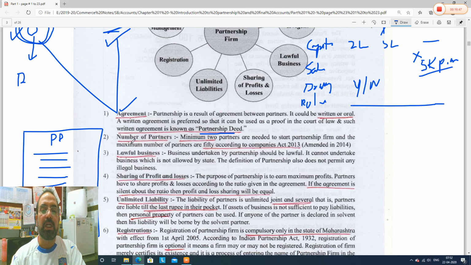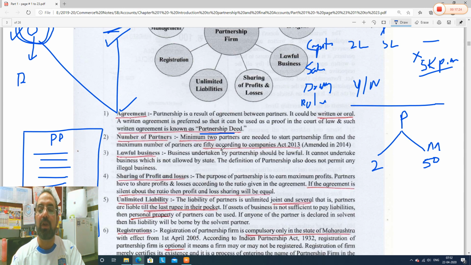Next, see guys, number of partners. In a partnership firm, what are the number of partners you can keep in the business? Minimum it will be 2, there must be 2, but what should be the limit for maximum? Guys, for maximum, 50 partners, not more than that. This is a change which they have done in the textbook. Last year's textbook had a different number of partners. So this year they have updated.